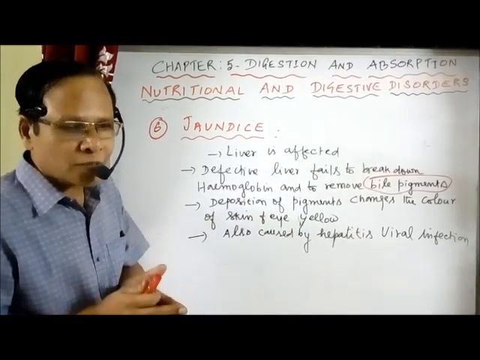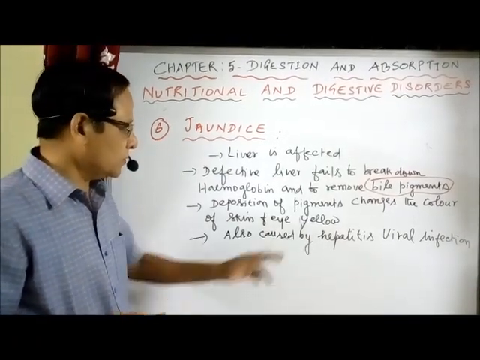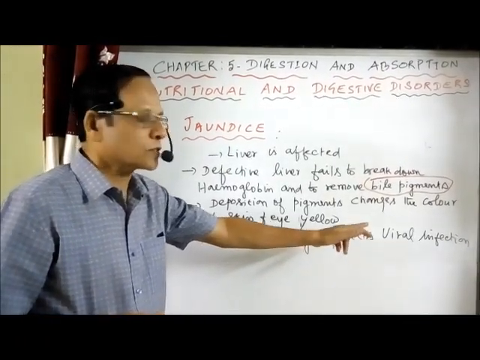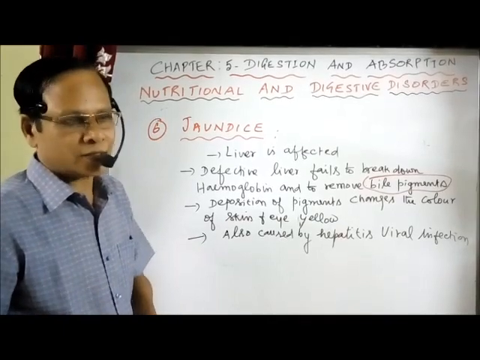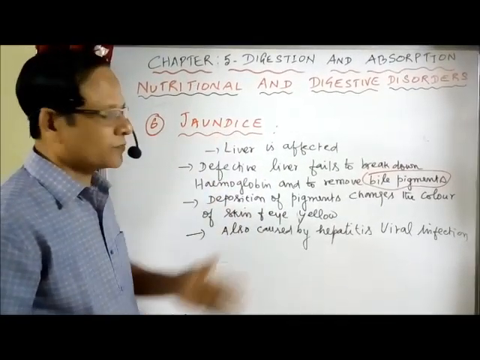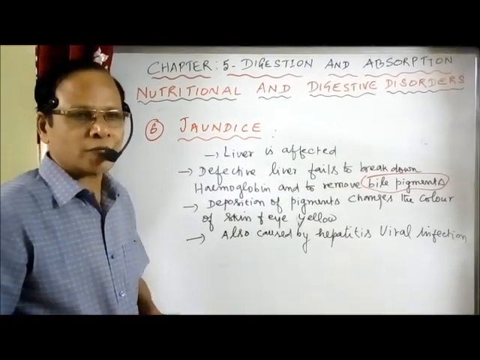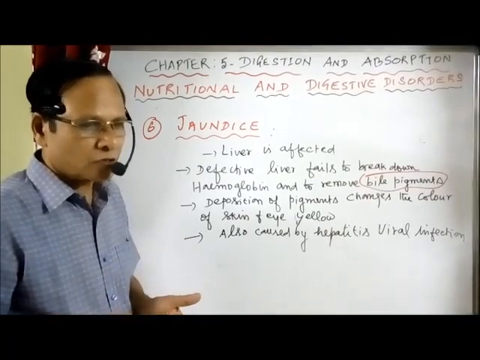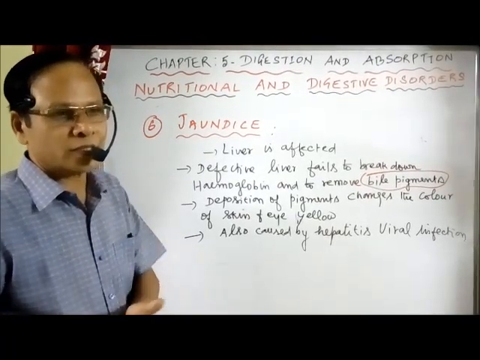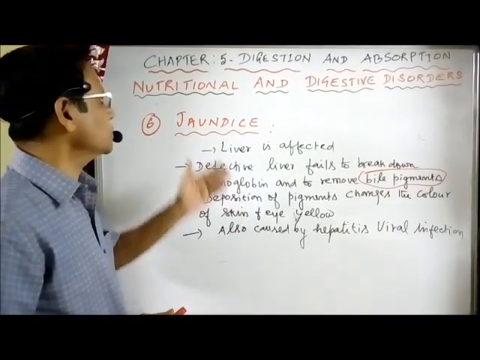The inflammation of the liver is called hepatitis. It results in jaundice. So hepatitis B virus, it's a virus, is also responsible for the formation of jaundice. Mostly the liver is affected because of some reasons. It's also caused by hepatitis, a disorder caused by virus. So viral infection, hepatitis, is also responsible for jaundice.